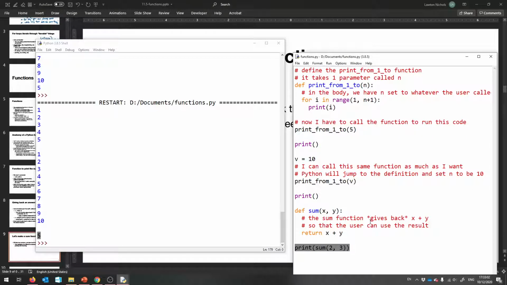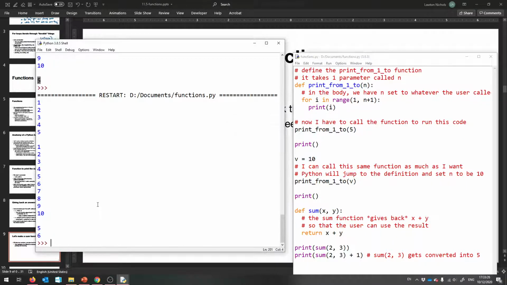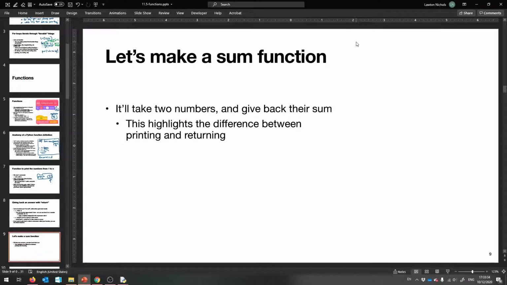And not only does it do that, but it can do this. And now it'll print 6. Because it'll do sum 2, 3, which gives back 5, and after replacing this with 5, it'll print 6. Okay, so it goes and prints 6 now. It's giving back a value through this return statement. Okay, that's the key. And this wouldn't work if we just printed, okay?